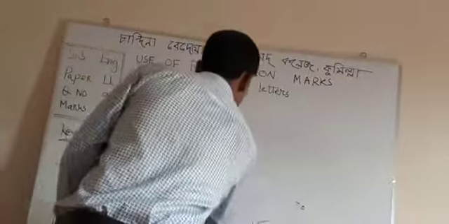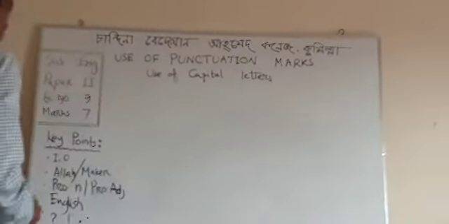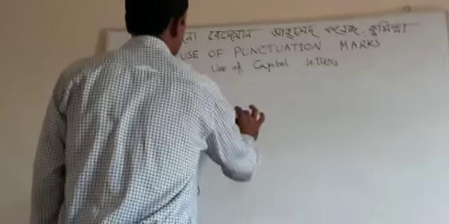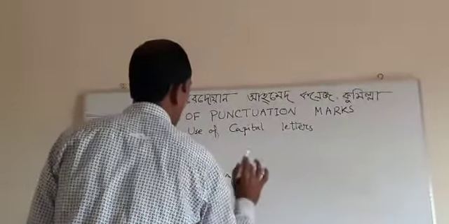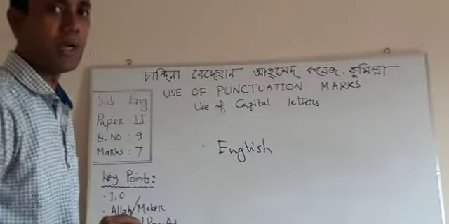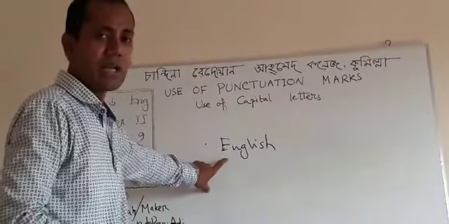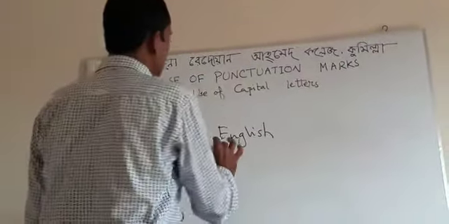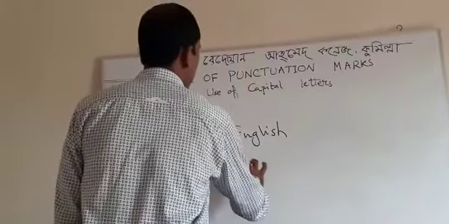Okay, another rule is that to write the name of a language, suppose English is a language, you should always start in capital letters because it is the name of a language. And English is also the name of a nation. The English are brave.